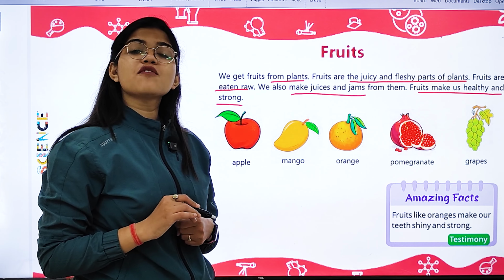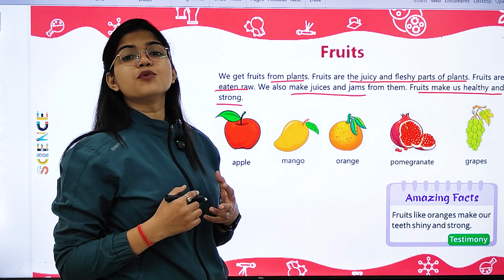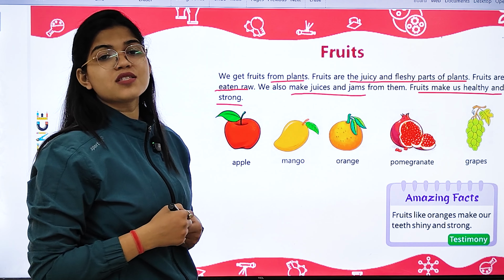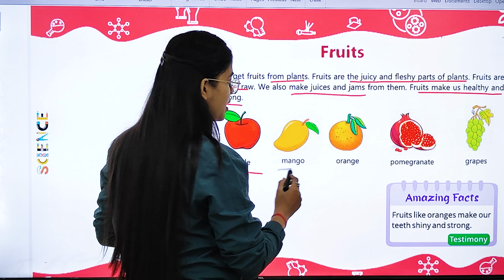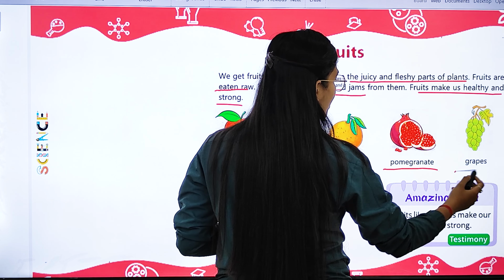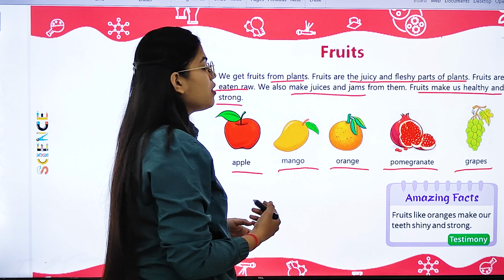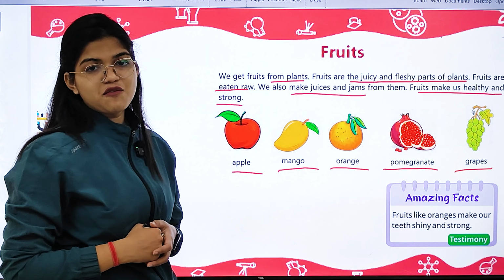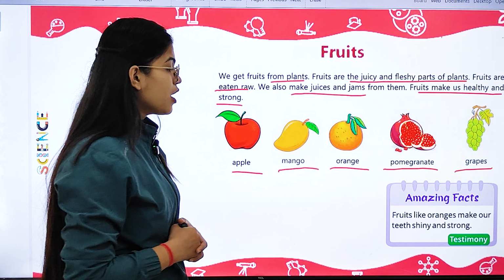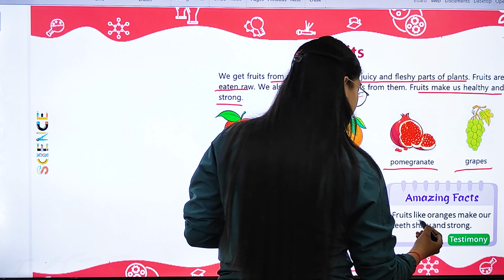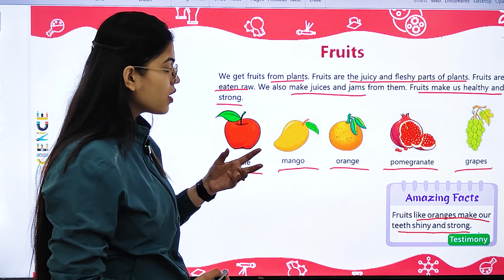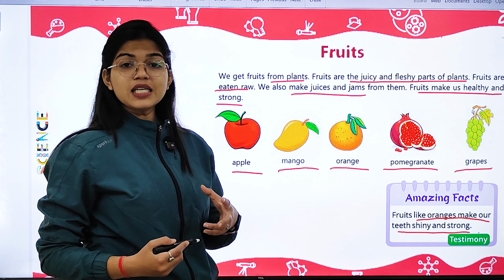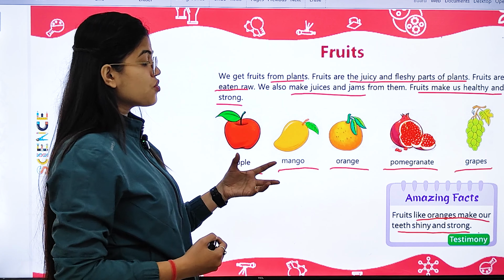Therefore, it is advised that we should eat more and more fruits in our diet because they make us healthy and strong. For example, we have apple, mango, orange, pomegranate, grapes. All these are fruits which we get from plants only. Fruits like oranges make our teeth shiny and strong. So we should eat them.